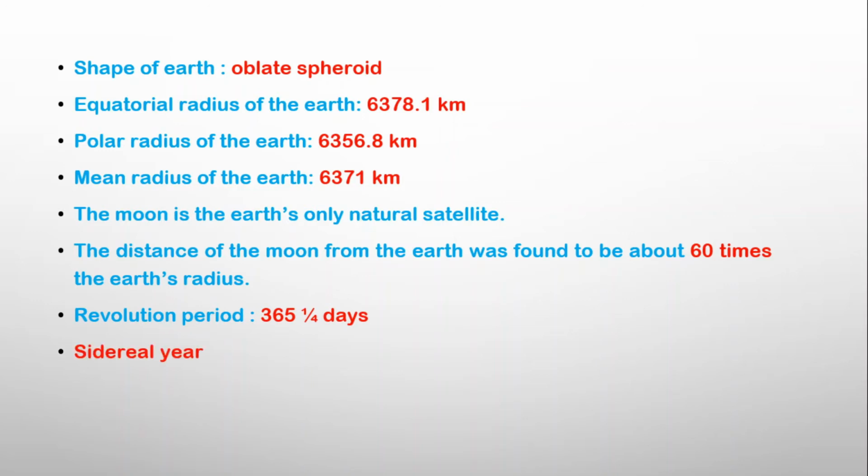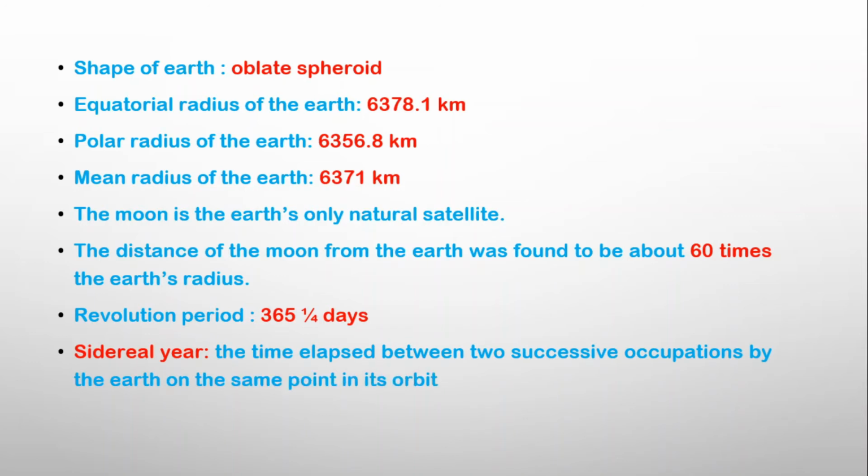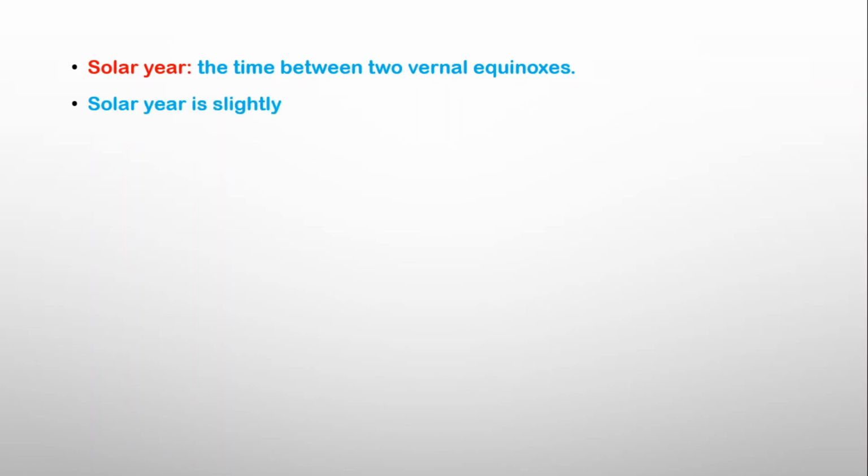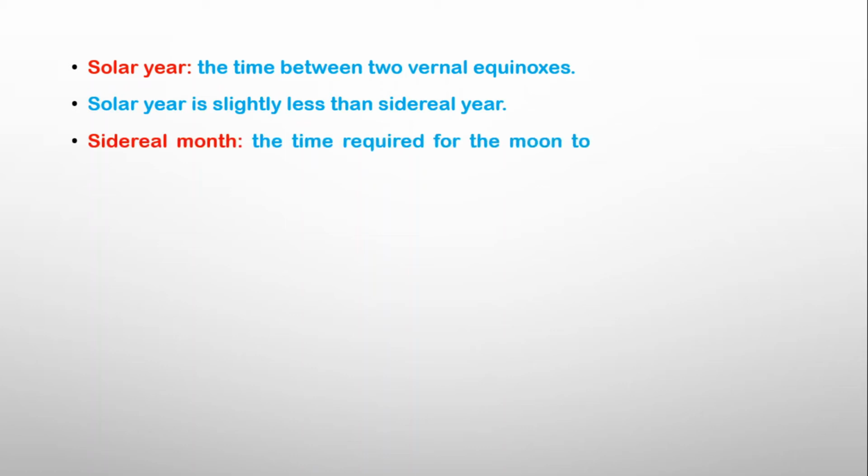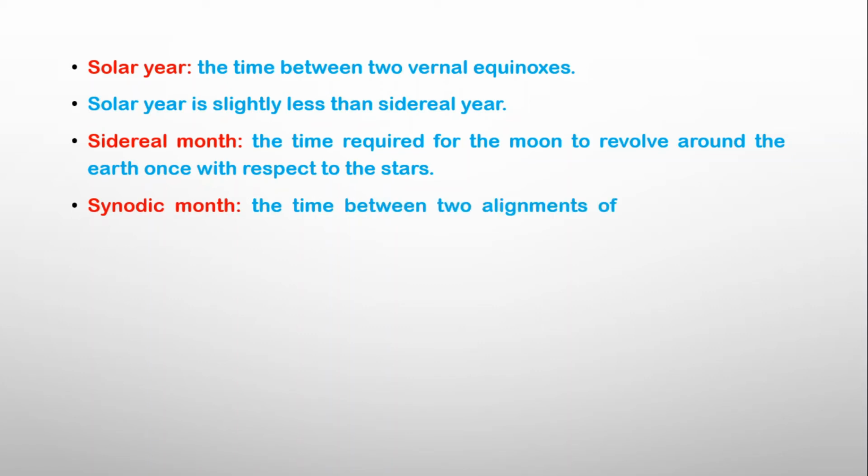The sidereal year is defined as the time elapsed between two successive occupations by the Earth of the same point in its orbit with respect to the stars. The time between two spring equinoxes is called a solar year. A solar year is slightly less than a sidereal year due to precession of equinoxes. The sidereal month is defined as the time required for the Moon to revolve around the Earth once with respect to the stars, whereas the time between two alignments of Sun, Moon, and Earth is known as the synodic month.